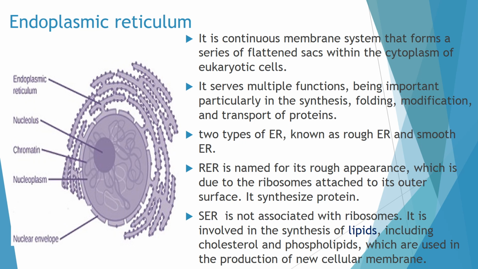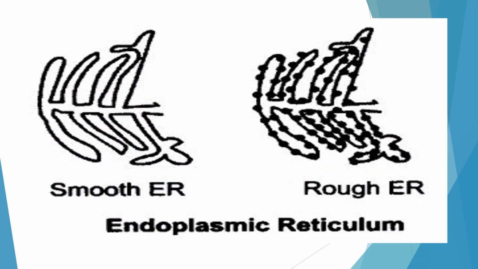Depending upon the presence or absence of ribosomes on the outer membrane, there are two types of endoplasmic reticulum: smooth endoplasmic reticulum and rough endoplasmic reticulum. This is the picture of smooth endoplasmic reticulum.